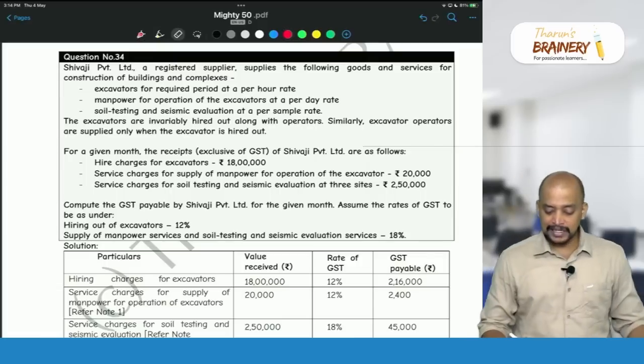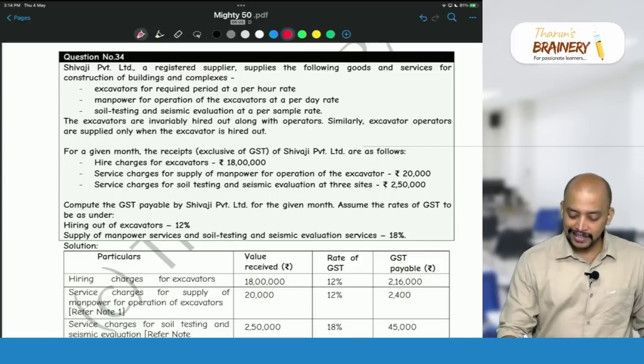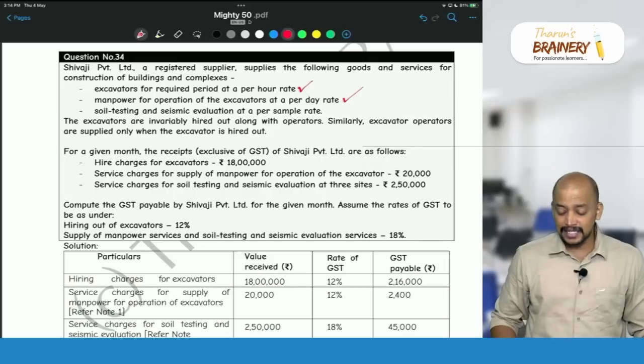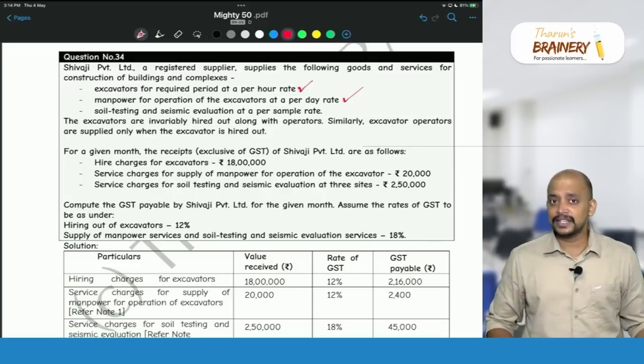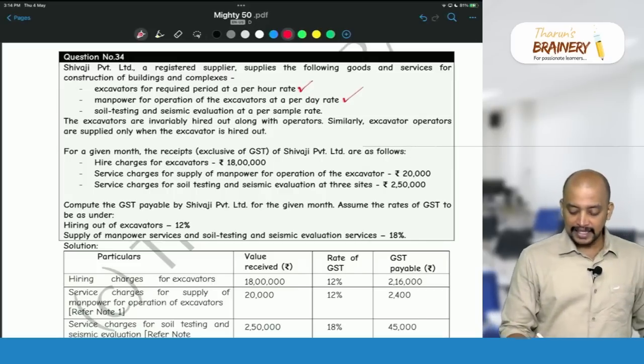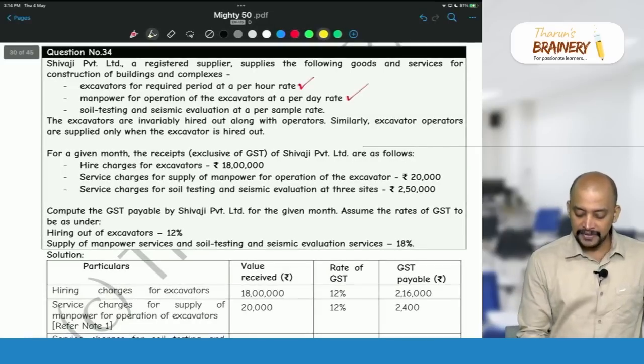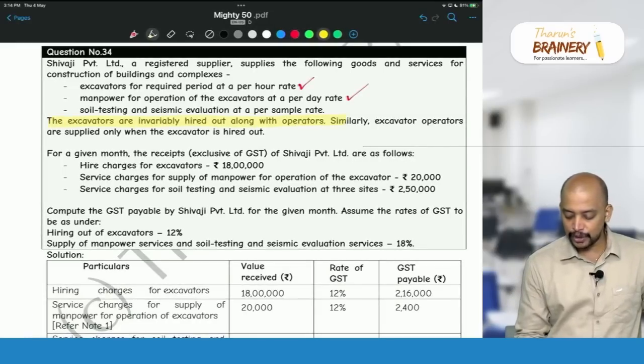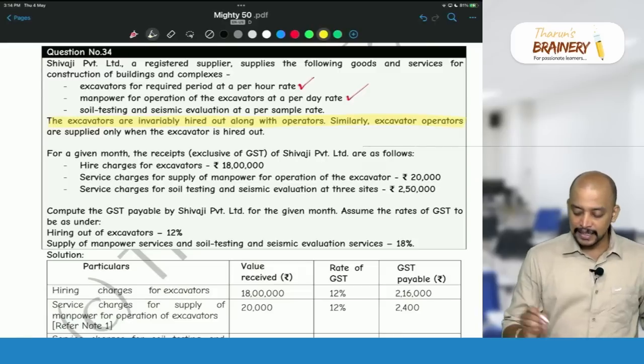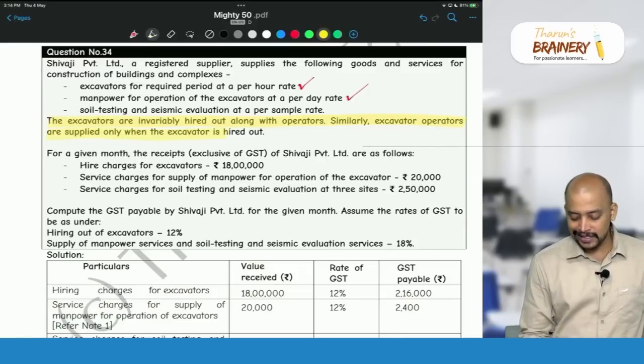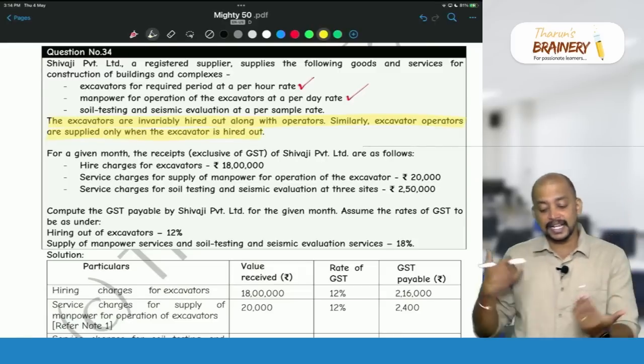So which means hiring of excavators and manpower supply for those excavators is naturally bundled. How is it naturally bundled? See this line: the excavators are invariably hired out along with the operators. Similarly, excavator operators are supplied only when the excavator is hired out.